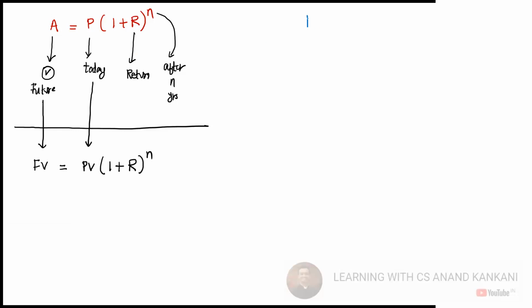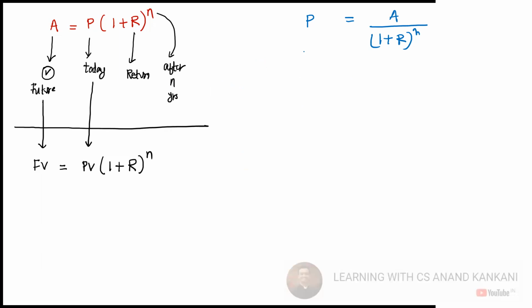P into (1 plus R) to the power n is equal to A. So if we have to find out P, this will go to the denominator. So P is equal to A divided by (1 plus R) to the power n, right? Applying the same logic, this formula will become like this.